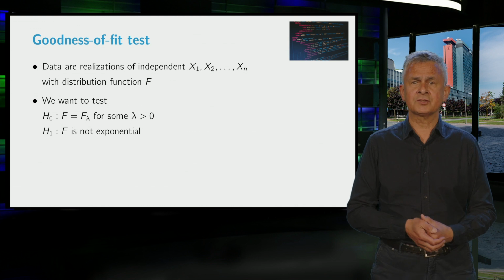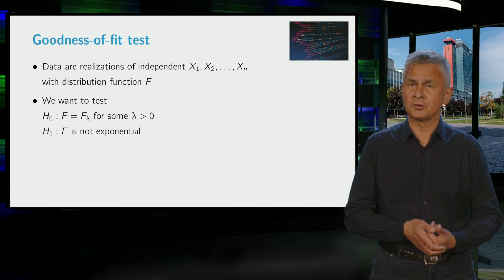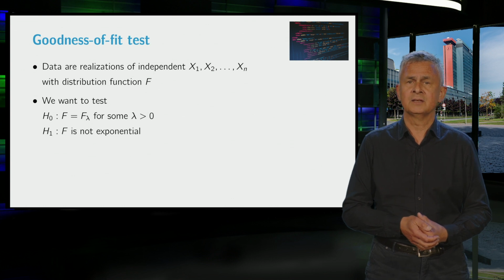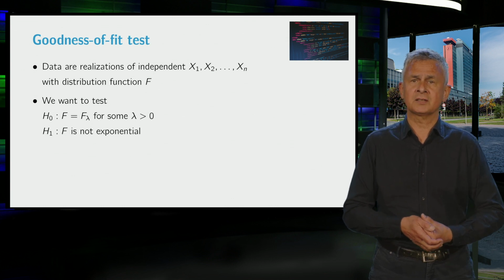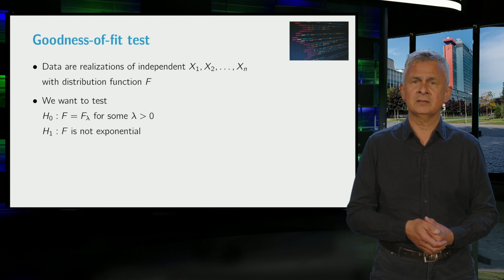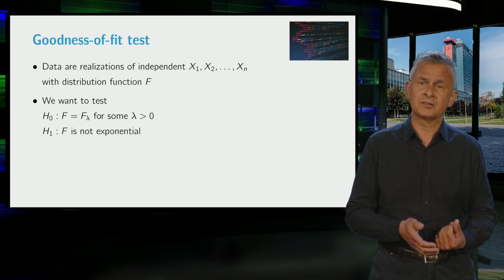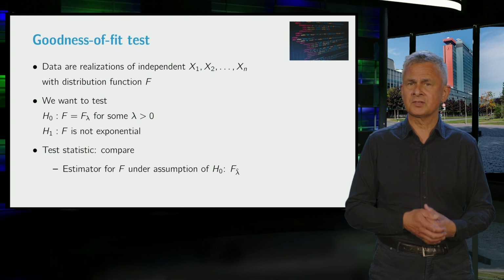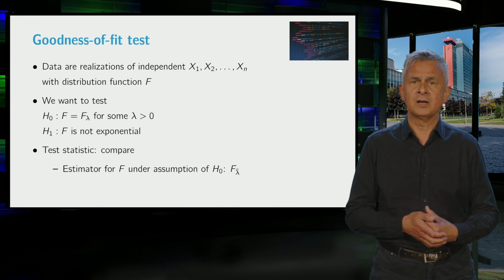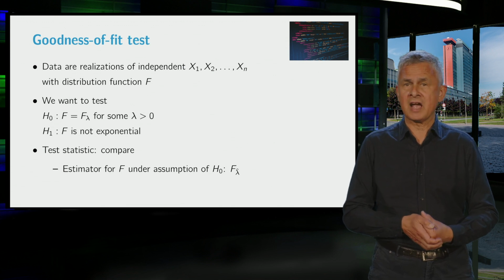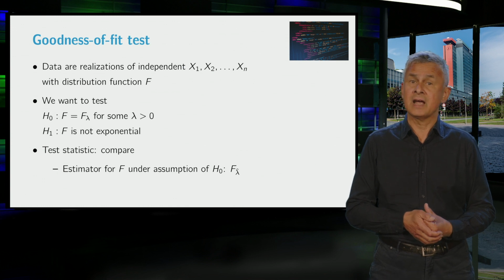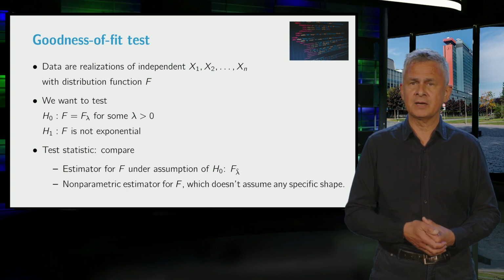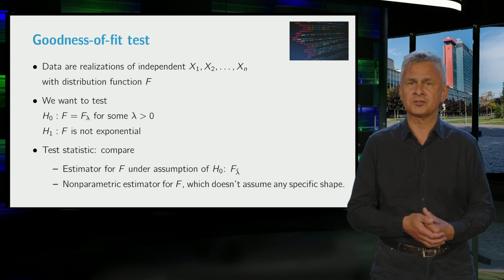The data are realizations of independent random variables with distribution function capital F. And we want to test the null hypothesis that capital F is equal to F lambda for some lambda greater than 0 against the alternative that it is not the case. Now we build a test statistic by comparing two estimators for capital F. One under the null hypothesis, which assumes that F is equal to some F lambda, and a so-called non-parametric estimator for capital F under the alternative hypothesis, which does not assume any specific shape for capital F.